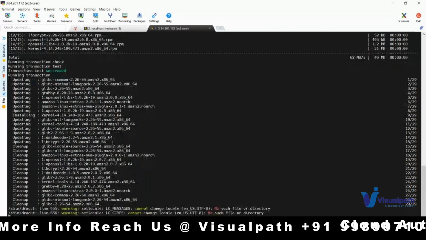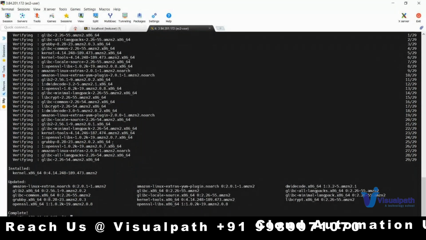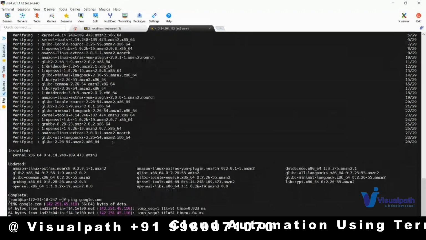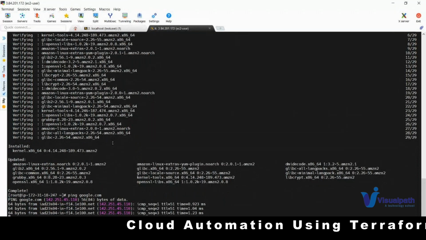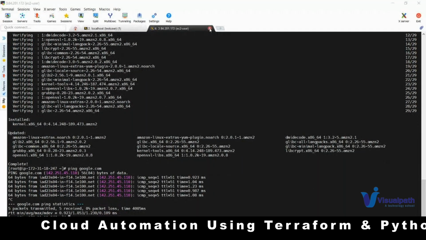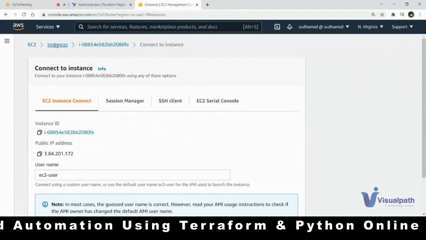Once this is done, I will remove this instance. Okay, I can check the ping. I'll be able to communicate to Google, meaning the internet as well, obviously. Okay, this is done. So I'll close this, save this, and now let me remove this. I don't want to maintain this, or else let it be like that.